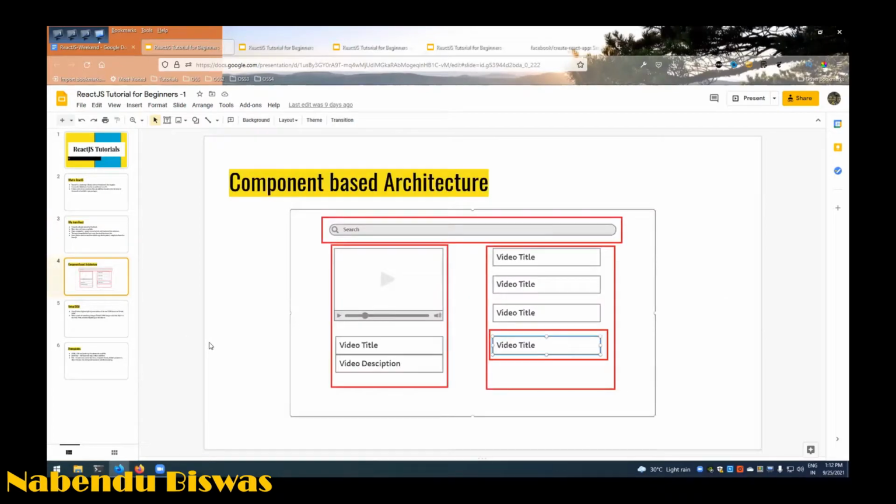Then it's a component based architecture. Suppose this is an app, so we have to divide everything into components. You can ask anything on the chat if you want to ask. Suppose this is a YouTube app we are making, so the search bar will be divided into one component, video title into another, and this list of videos into some other. So this is like this.